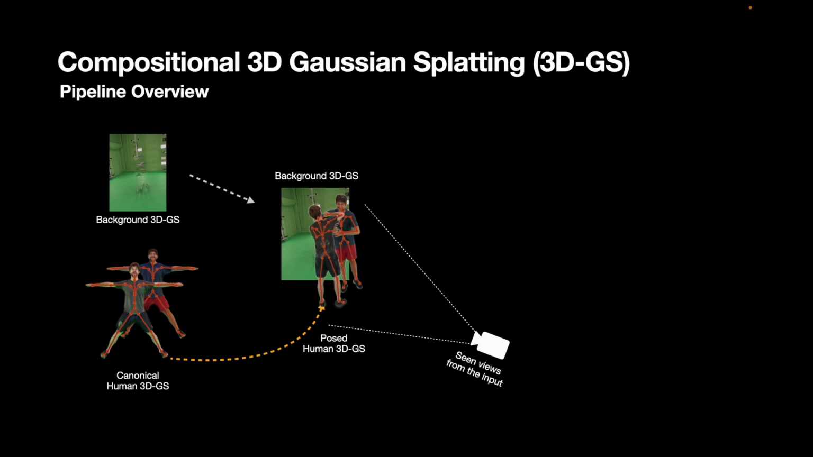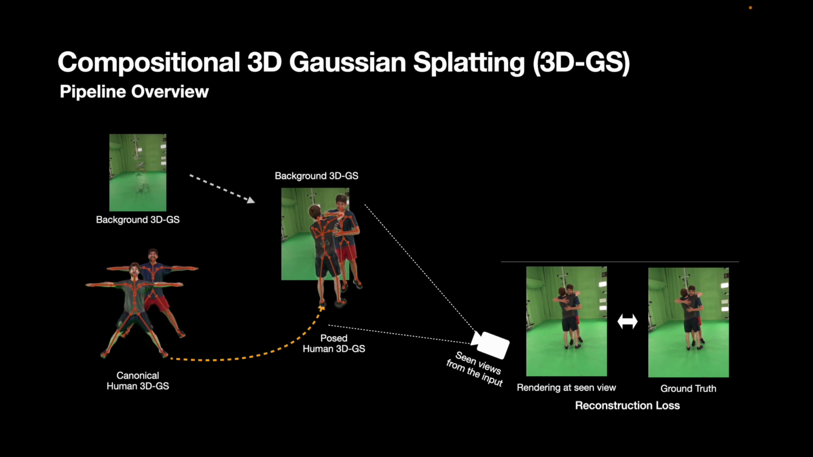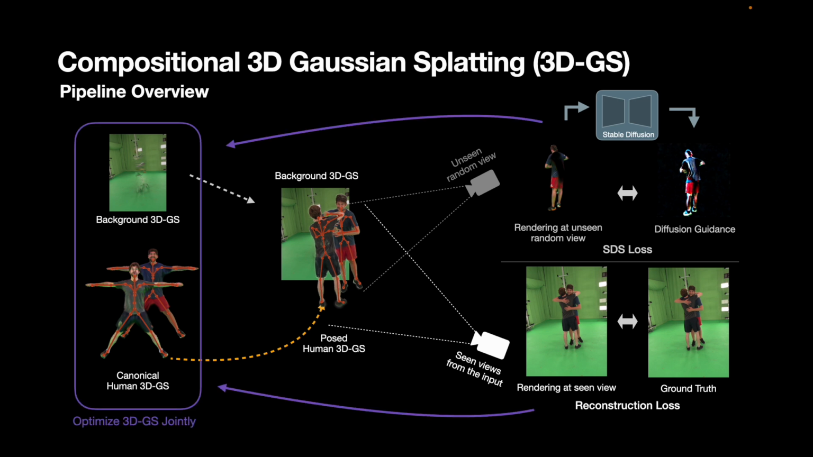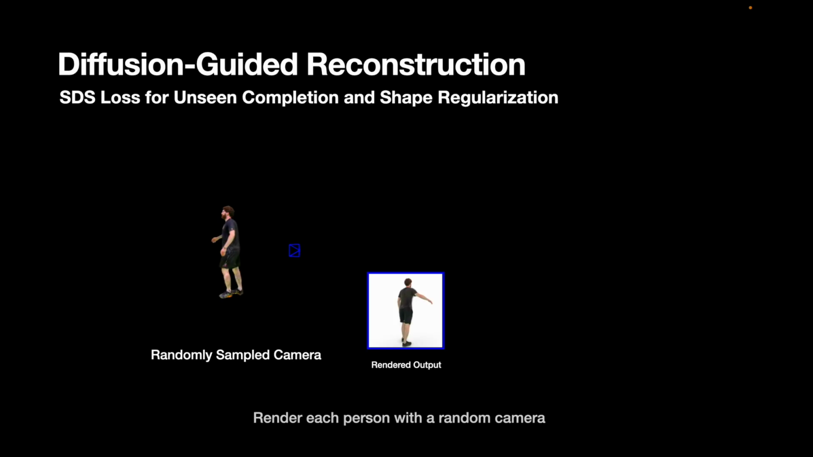We first render the Gaussians in an observed pose, and calculate the reconstruction loss by comparing the rasterized output to the input video frame. However, due to lack of observations, this alone is insufficient to reconstruct humans. To complete the appearance, we render humans with unobserved cameras and calculate the SDS loss to regularize the rendered appearance of humans in unseen views. We optimize the background and human Gaussians jointly by minimizing these losses.